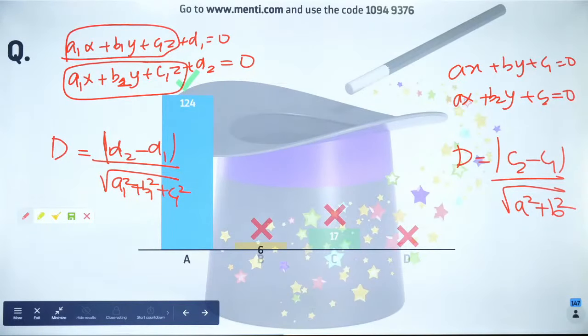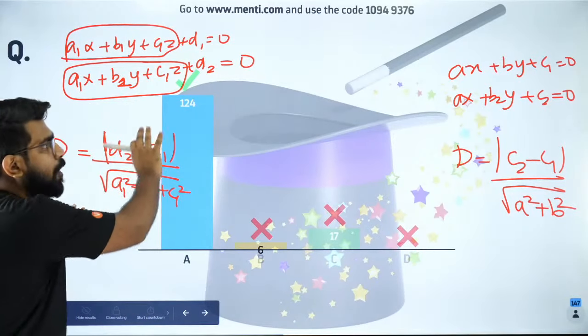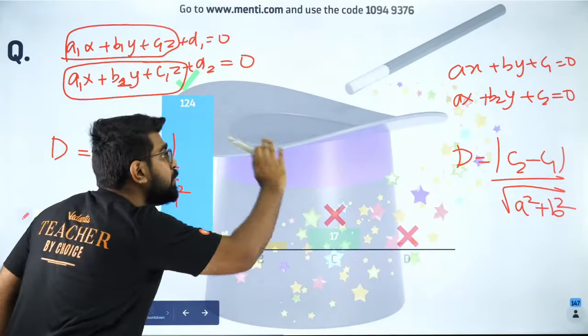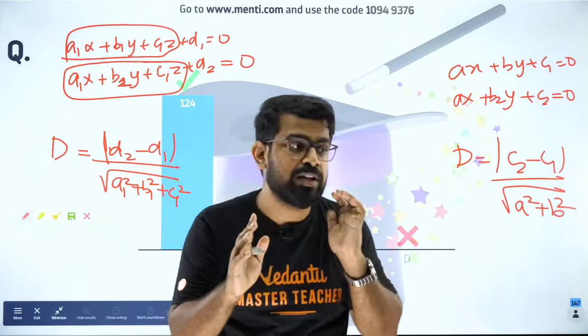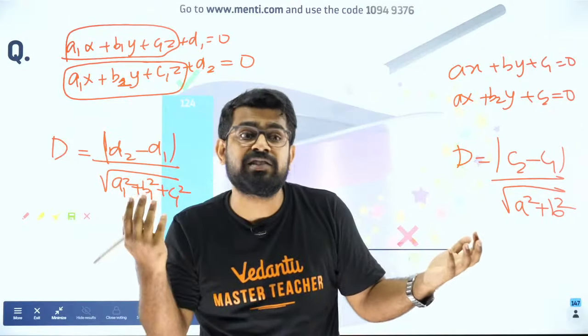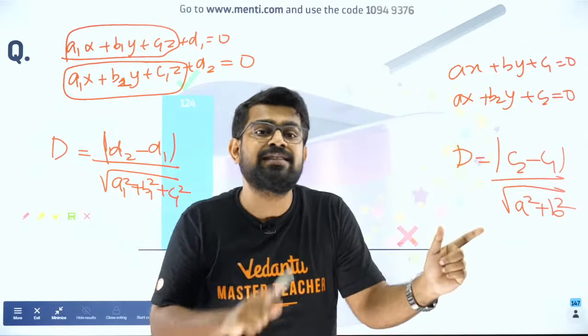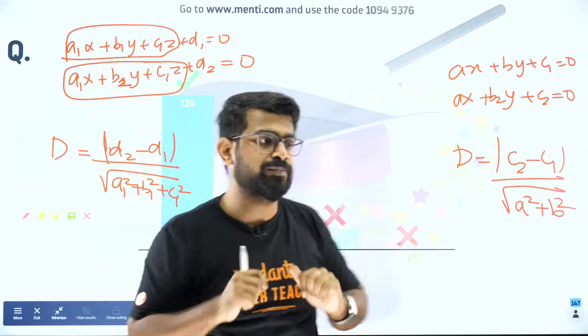Everybody cool? So shall I move forward? Yes? Brilliant, people. So this is an easy one. I just wanted to correlate both. Straight lines in 2 dimension is similar to planes. One more misconception which people have is they think straight line in 2D is the same thing as straight lines in 3D. No. Straight line in 2D is similar to planes in 3D. Don't forget that. Okay, that's a good point.